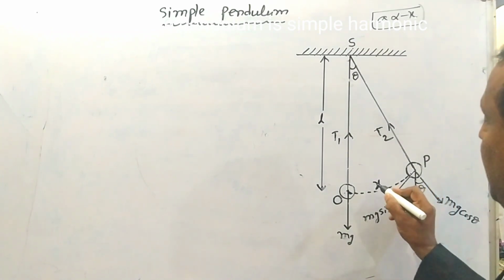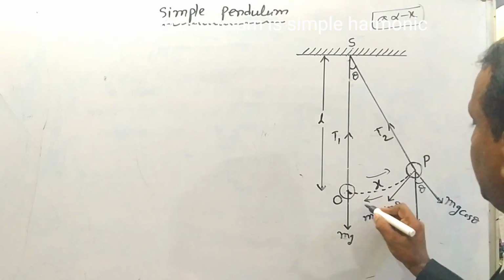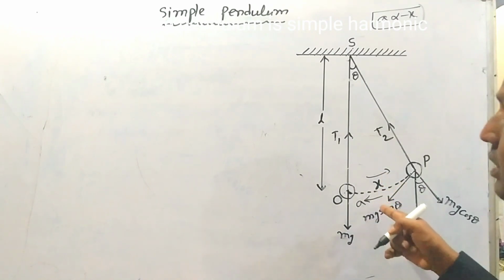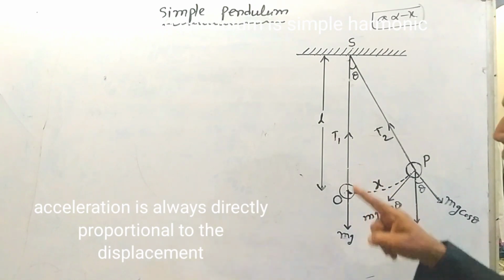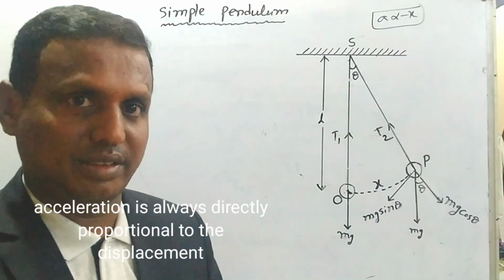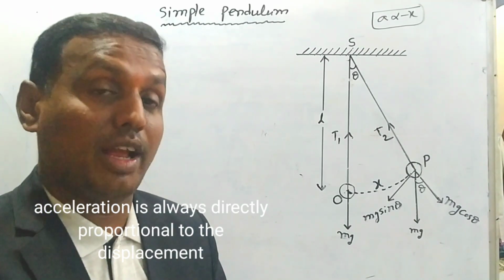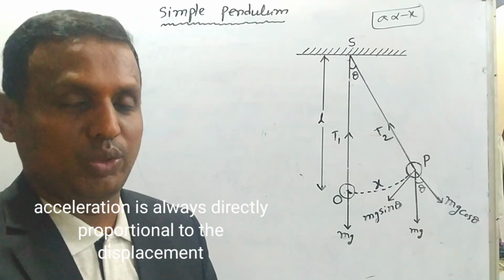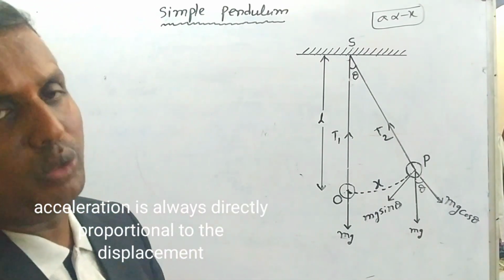For example, this is the x direction and a is always in this direction. Both x and a are always in opposite directions, so a is proportional to minus x. Now dear students, our aim is first to show that a is proportional to minus x. Next we have to derive the formula for time period, T equal to 2 pi under root of L by g. That is our aim. First of all, we show a proportional to minus x.